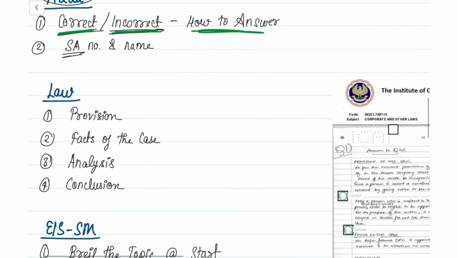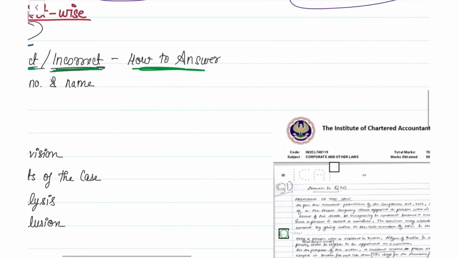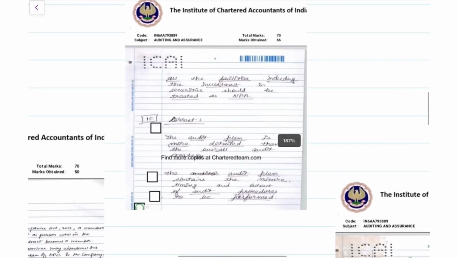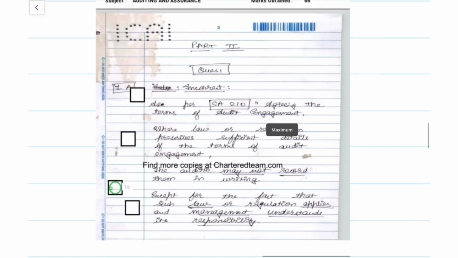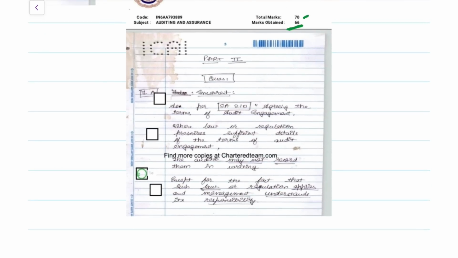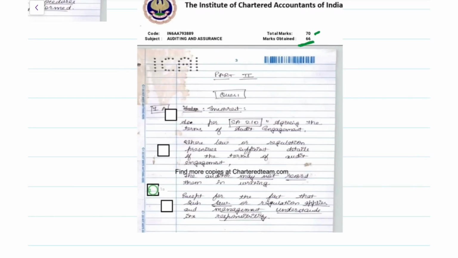For that, I've taken an All India Rankers paper and we'll analyze that. Wait a second, where is it? Yes, here, as you can see, this person has got 66 marks out of 70 in their auditing paper, which is very, very good. Now let's analyze how they have presented their answers. Here in the first question, see how they have written in the middle of the page itself, they have boxed the question. Then incorrect or correct, they have underlined it like I told you.